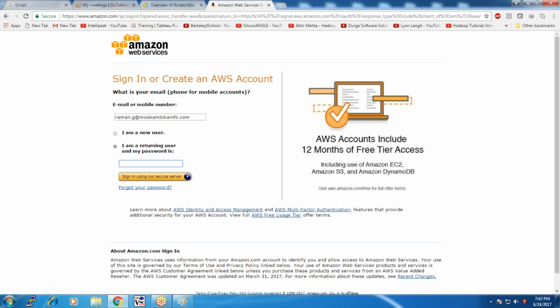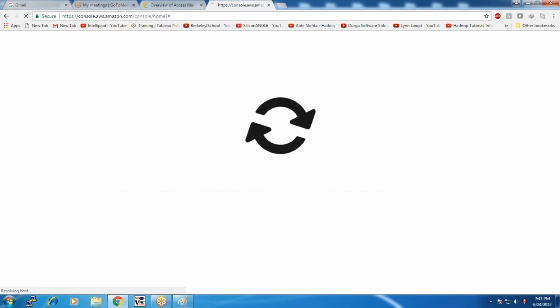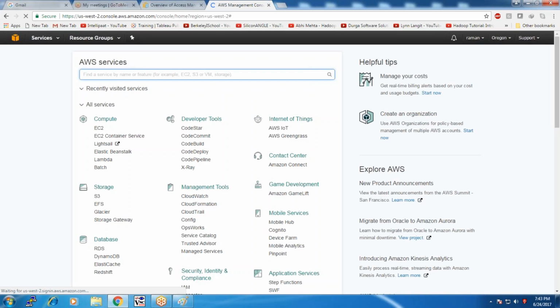Since it timed out, it prompts me once again. My code has now changed. For every one minute, my code will change. If and only if it matches, it will authenticate you as a legitimate user and take you to the services. So I associated MFA with my root account.